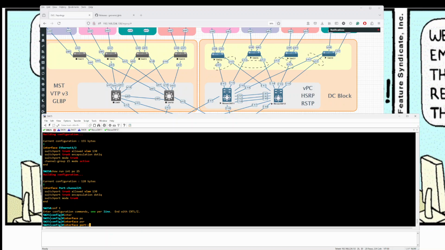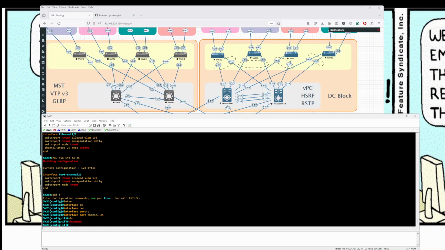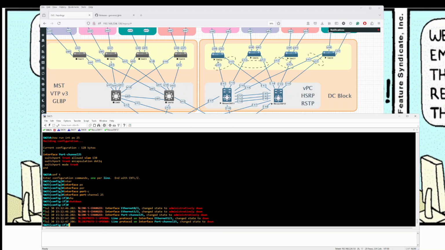Port channel. Am I on the right device? Yes, I'm on switch 25. Interface port channel 25. I say shut down. Okay, turn it down and wait a bit. Okay, all the participating ports are down. So I check 0/3, 0/12, and port channel 25. So I say no shut.